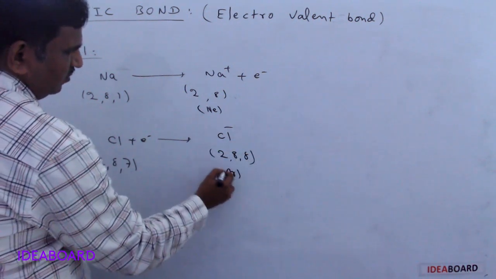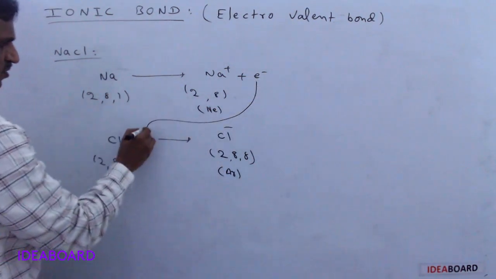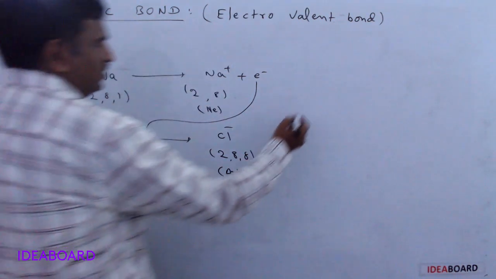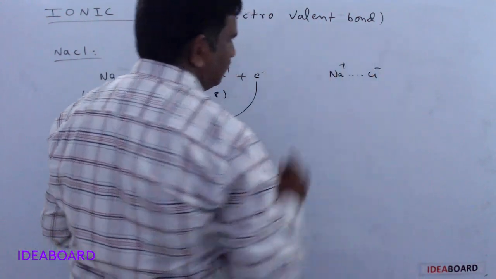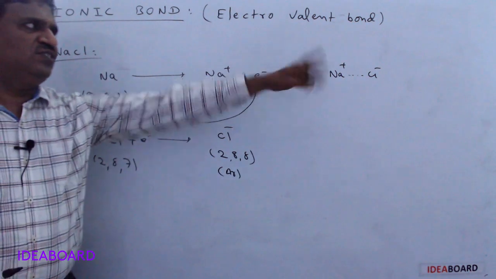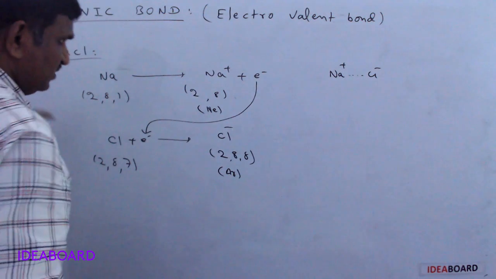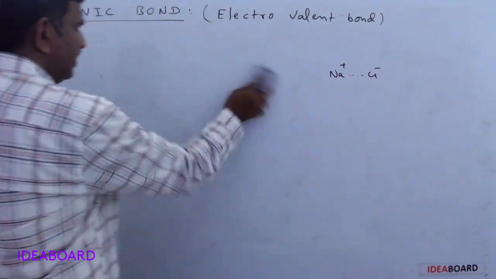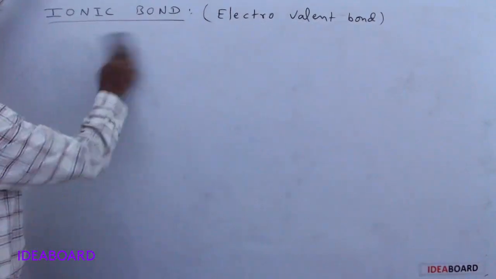It is argon configuration. And here the electron comes onto this, meaning sodium gives one electron to chlorine, and between Na+ and Cl minus ions there are electrostatic attractive forces. So the electrostatic attractive forces between oppositely charged ions are simply called an ionic bond. And in this, what factors influence the formation of an ionic bond? So we need a cation and we need an anion for the ionic bond. So first we will check it.